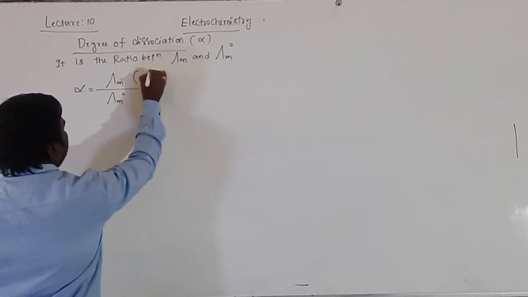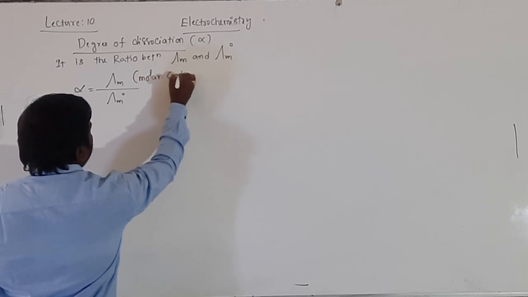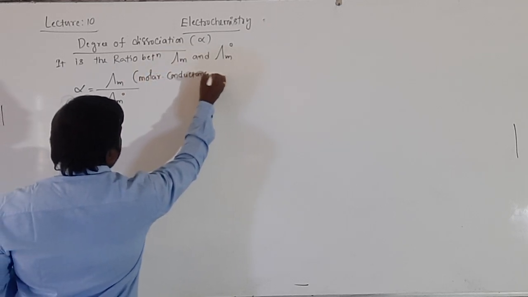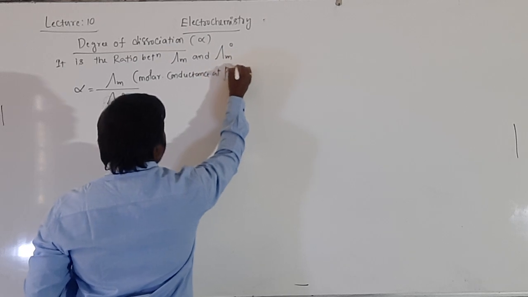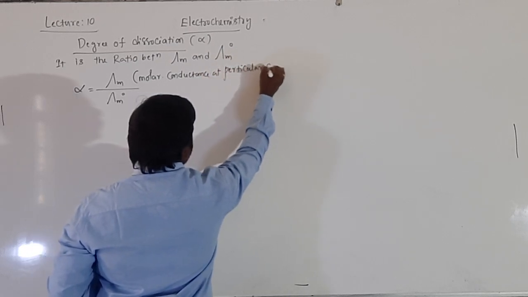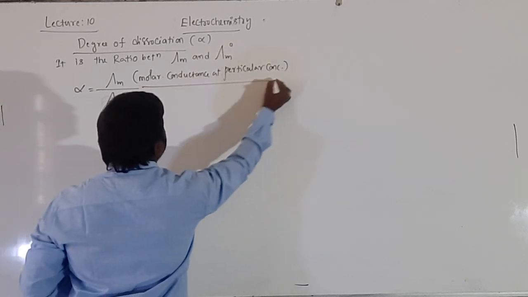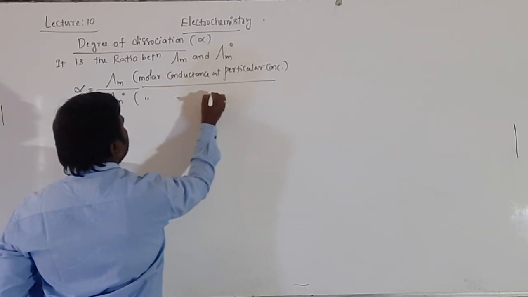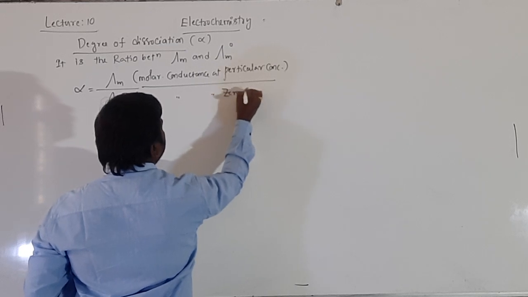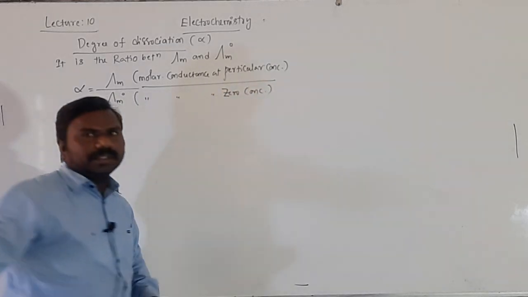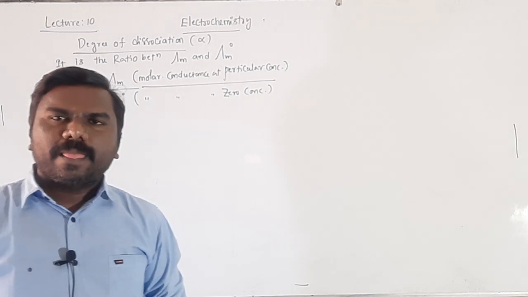This is molar conductance at a particular concentration. This is molar conductance at 0 concentration. Very, very important. Lambda naught, we know already.